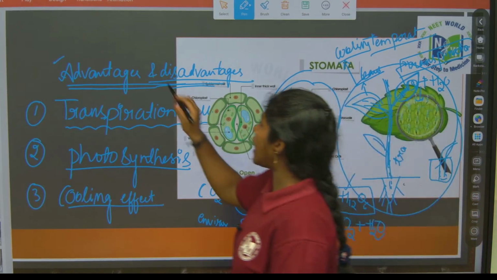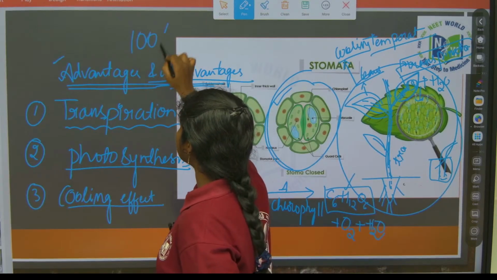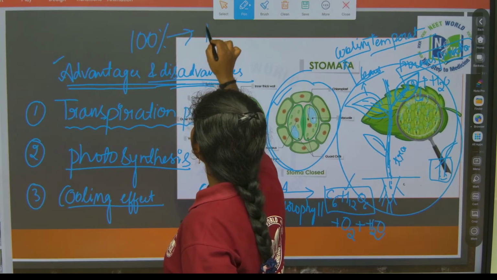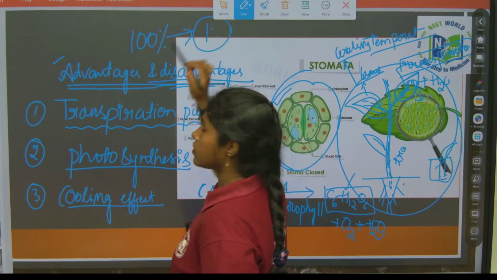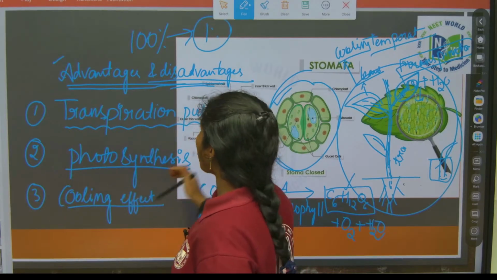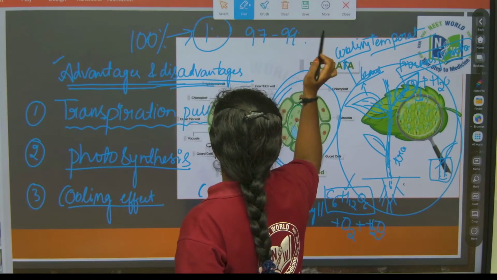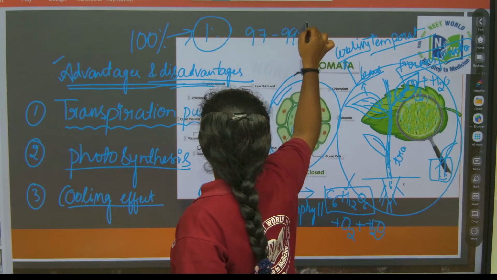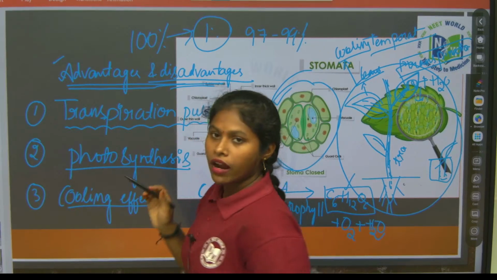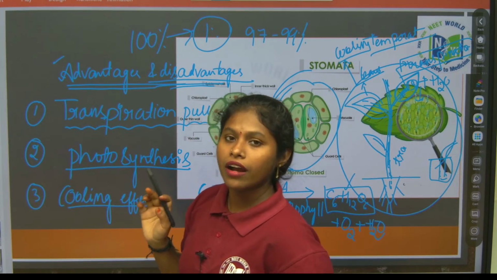We all know that out of 100% of water, only 1% of water is utilized by the plants. The remaining 97 to 99% of water is lost via transpiration.